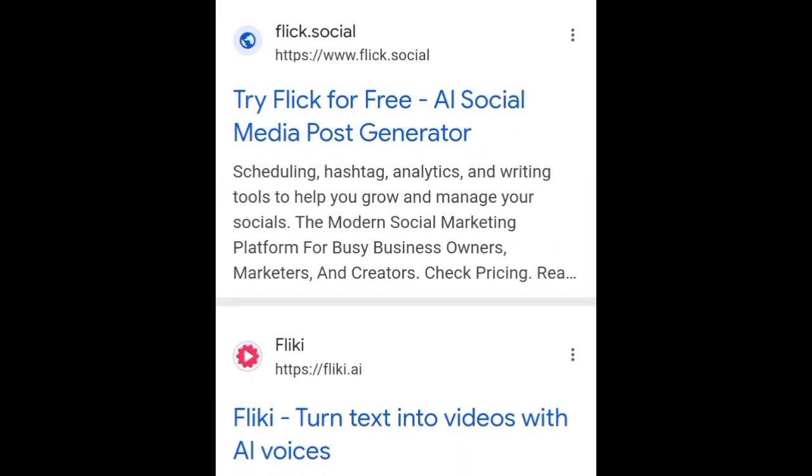Now the next tool is what we call Flick AI. Flick AI is also a great tool for content generation. That's if you want to generate content for Instagram and TikTok captions. It also suggests hashtags, schedules posts and analyzes engagement. It's great for social media managers. So if you're a social media manager, this tool is meant for you. It can help you a lot to get more clicks and get more engagement on your content or your product.